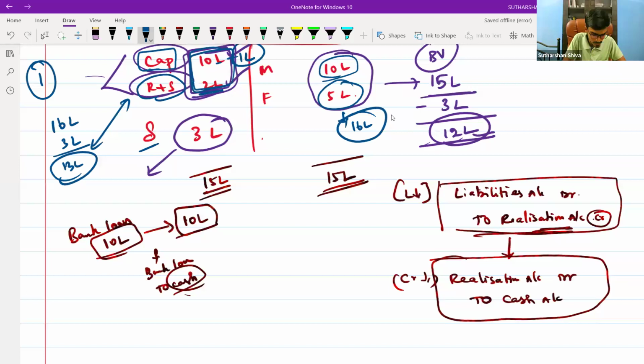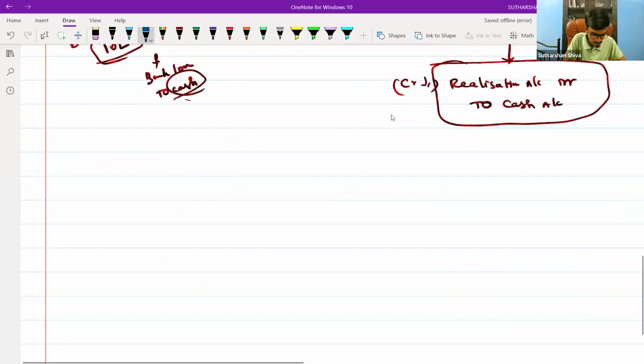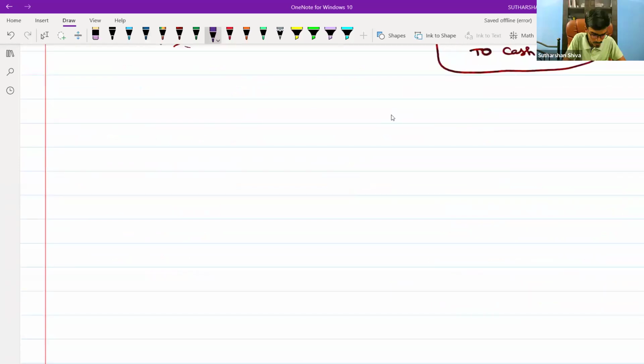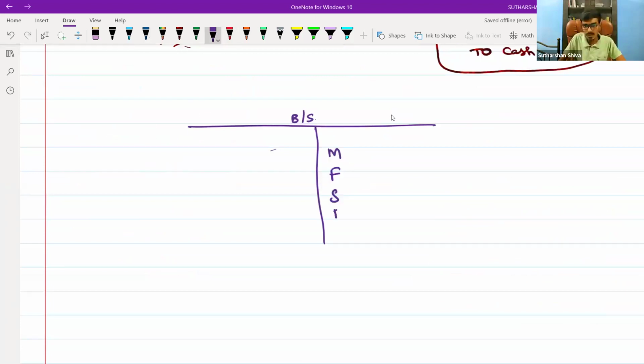Now, come to the next important point. Suppose you are having a balance sheet with fixed assets. Let's say if I want to write it: machinery, furniture, stock, debtors, and cash.